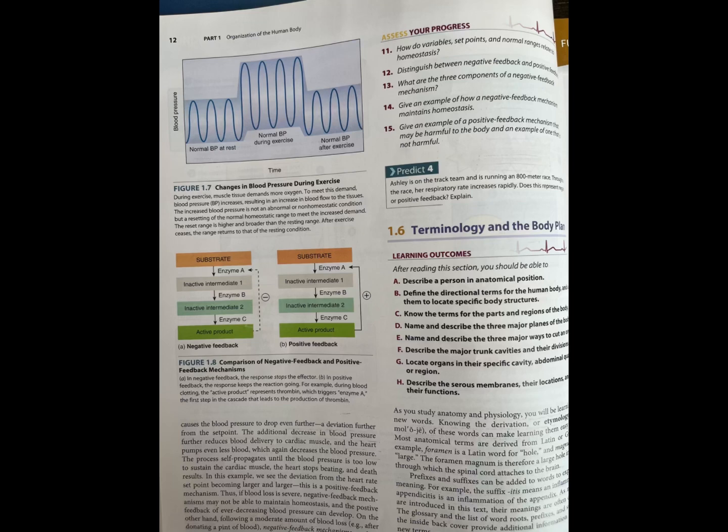Thus, if blood loss were severe, negative feedback mechanisms may not be able to maintain homeostasis, and the positive feedback of ever-decreasing blood pressure can develop. On the other hand, following a moderate amount of blood loss, such as after donating a pint of blood, negative feedback mechanisms result in an increase in heart rate, which restores blood pressure.